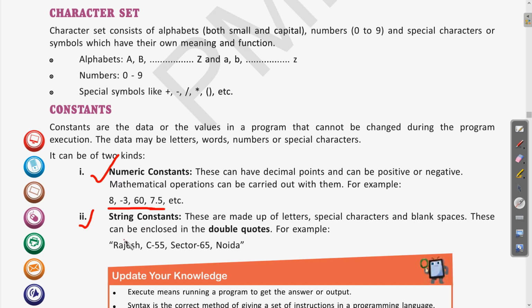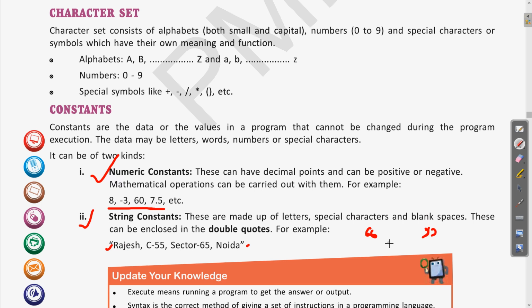the string constant. The string constants are enclosed in double quotes. Here you can see we have these double quotes at the beginning and the end. Whatever value we write in these double quotes will be called a string constant. We can write different characters, a combination of characters, in these string constants. Clear?